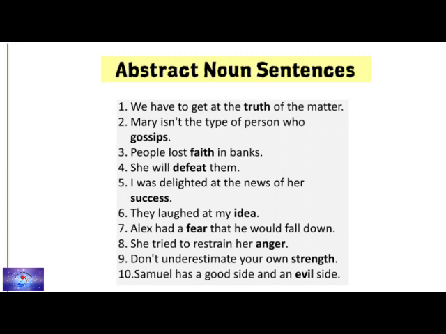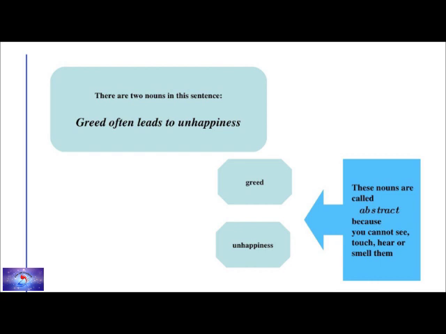Here is one more example. There are 2 nouns in this sentence. Read the sentence and find out. Greed often leads to unhappiness. Here you have 2 nouns. What are they? Greed and unhappiness. These 2 nouns are called abstract nouns. Why are they called abstract? Because you cannot see, touch, hear or smell them. So both these nouns are abstract.